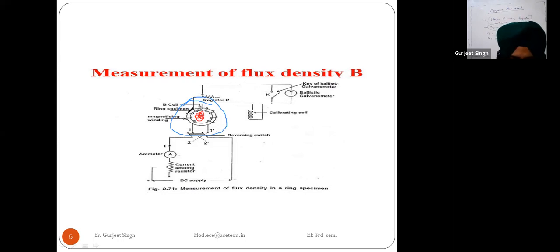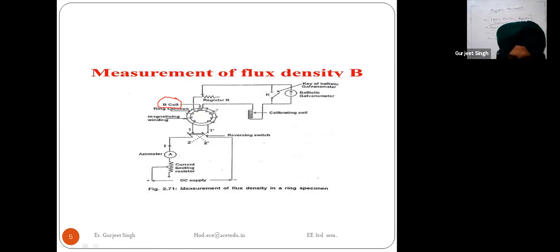This is done by winding a search coil. We have to perform the winding. We will do two types of winding here. The first one is winding a search coil over the specimen, that is called the search coil or the B coil. We are taking two windings here. One is called the B coil winding. This is also called the search coil. The search coil is called the B coil.